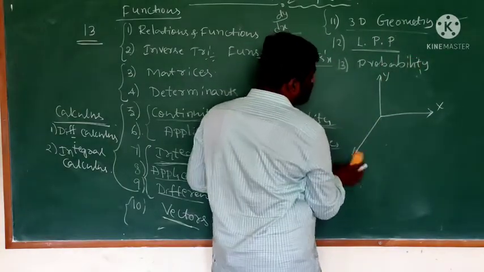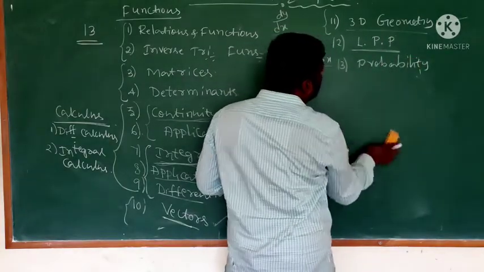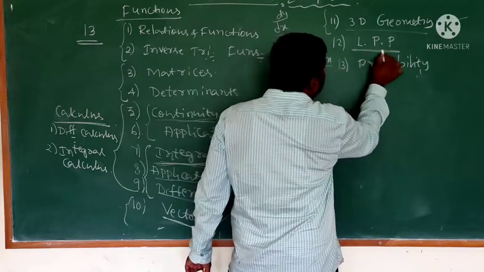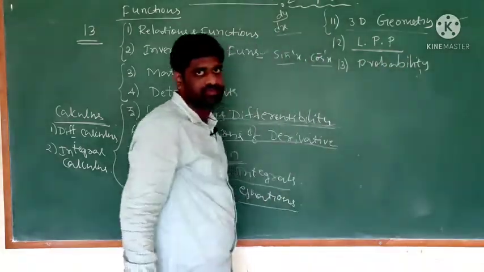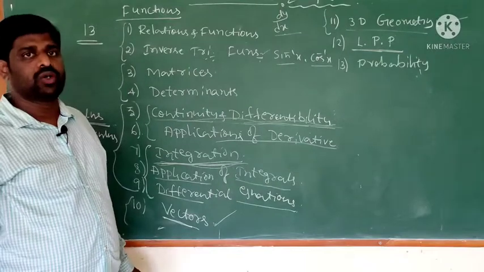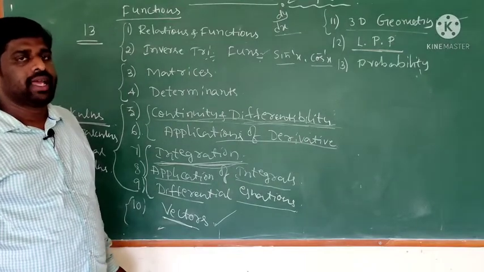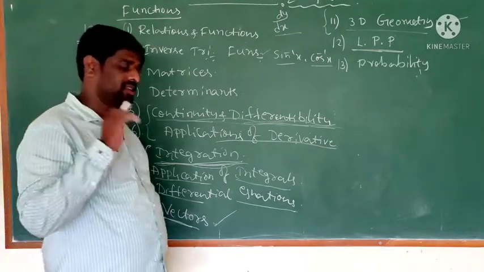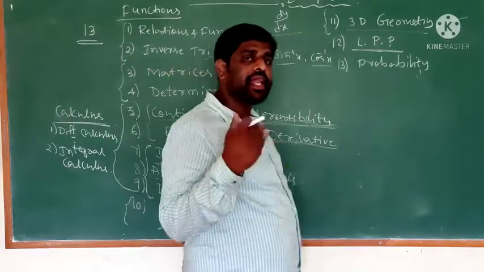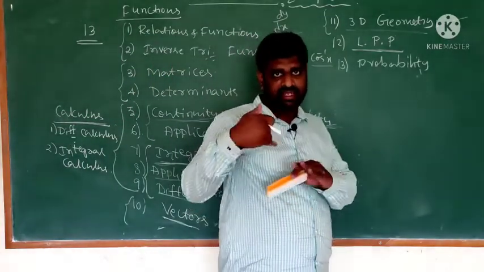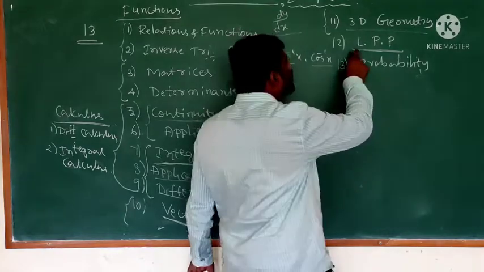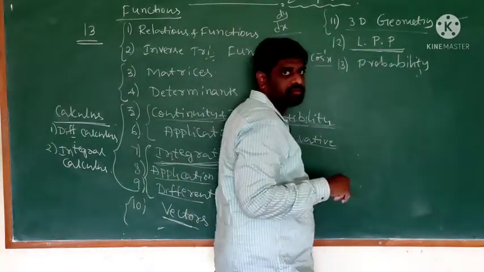Next chapter is LPP. This is a very small chapter. LPP means linear programming problem. In first PU, you already learnt linear inequalities. The extension of linear inequalities is the linear programming problem.